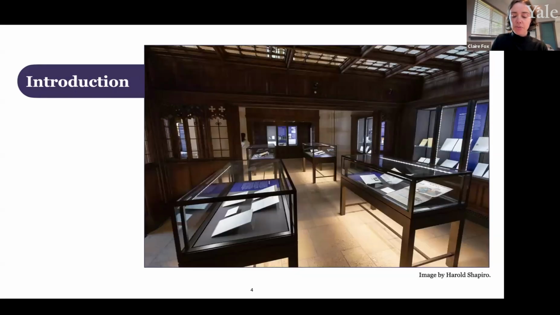So this image is a view of the Hanke Gallery space where you can see the main room and the alcove room of the gallery toward the back, along with some of the wall and table cases. So this exhibit aims to tell a story about the evolution of the Amnesia narrative, from handwritten notes to source code to interactive game. The materials in the exhibit are almost entirely selected from the Thomas M. Disch papers, which are part of the Yale Collection of American Literature at Beinecke Rare Book and Manuscript Library.